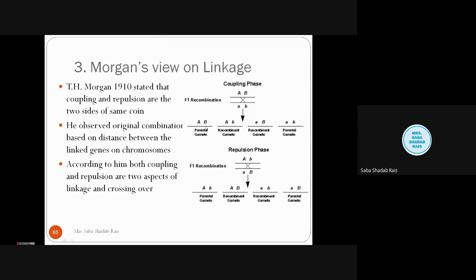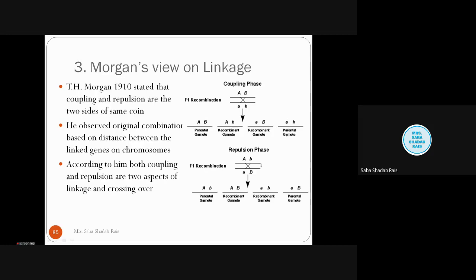You all remember? In the same way, Morgan has given the view when there is a coupling phase. Coupling phase means one of the parents is having capital A, capital B, small b. Four types of gamete will form: capital A, capital B, capital A, small a, capital B, small b.